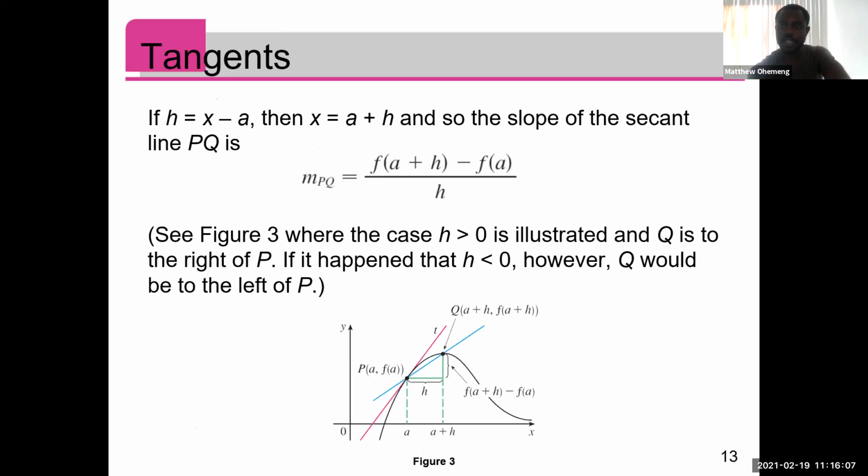So here it just says that when we let h equal to x minus a, then we can express the slope of the secant line as f of a plus h minus f of a all over h, right? So in that case, we've changed it from x to some a plus h, right? Because if you let h equal to x minus a, then x is equal to a plus h. So how does this make sense?